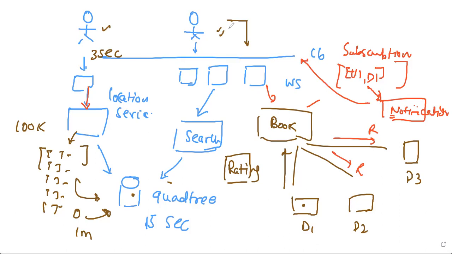So when you book, you subscribe to a driver. Then the service which looks into that, whenever there is a location update of the driver, takes that update and pushes it onto the user so that you get real time. It doesn't use the quad tree query because that will come 1 minute later. But as soon as there is an update here, all the users who have subscribed to that particular driver get the notification.